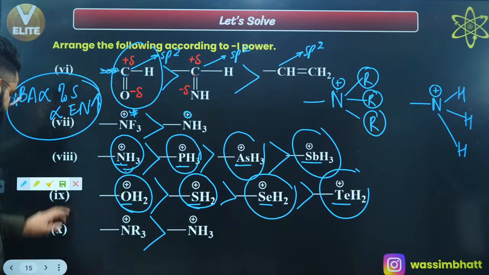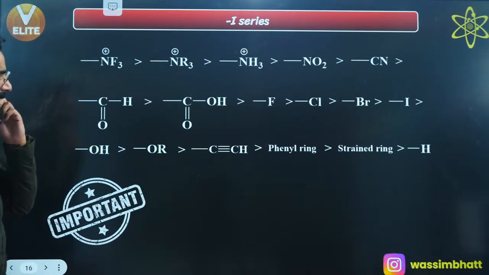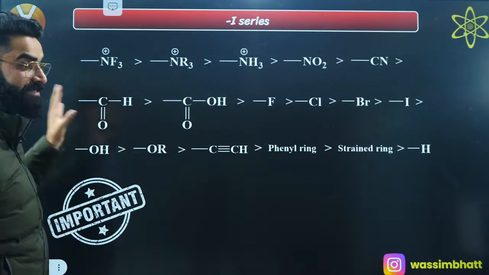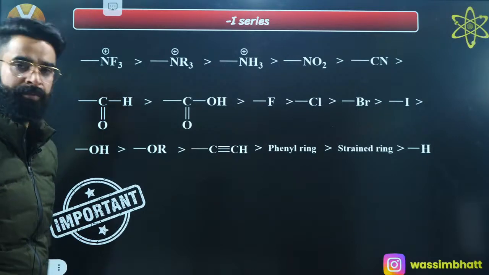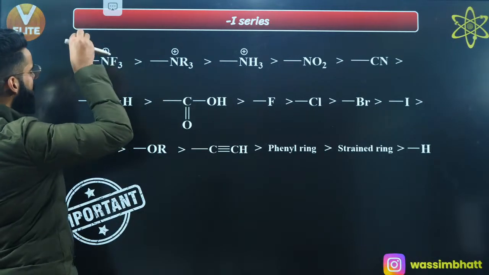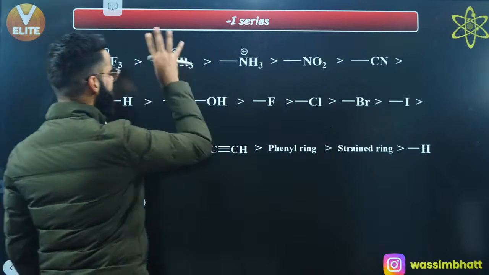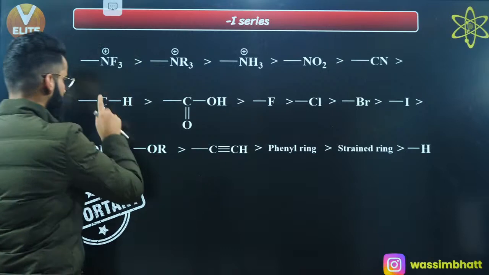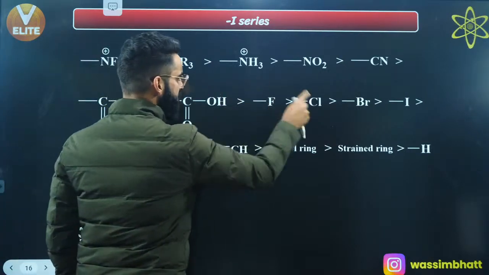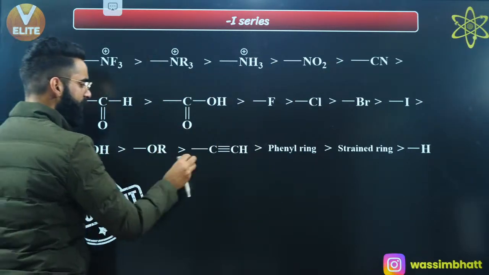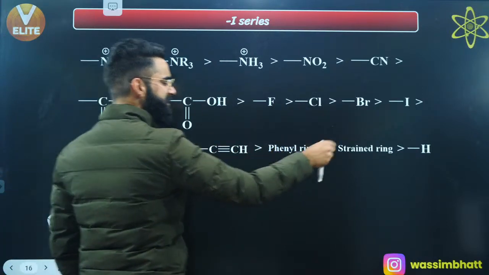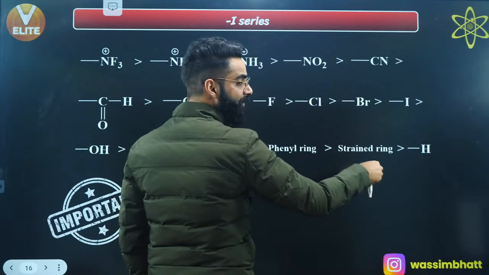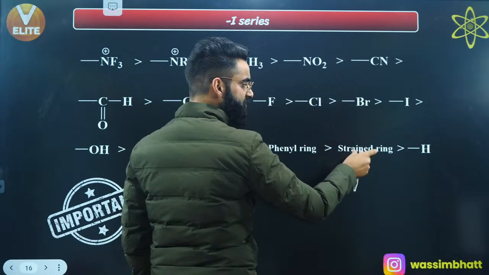Perfect. This is the minus I series which you need to remember first of all. NF3 positive showing maximum minus I power, followed by NR3 positive, followed by NH3 positive. Then we have got NO2, then CN, COH, COOH, fluorine, chlorine, bromine, iodine. We have got OH, OR, C triple bond C, phenyl ring, strained ring. What is strained ring? Strained ring is cyclopropane or cyclobutane, wherever you have got the angle strain.